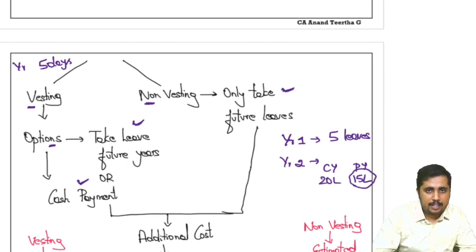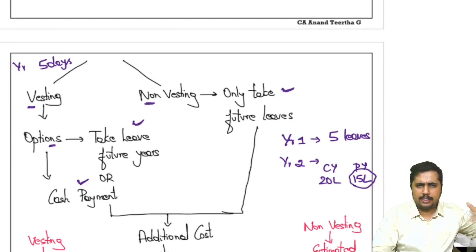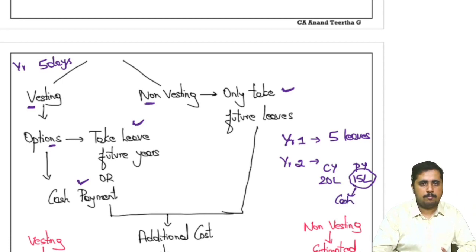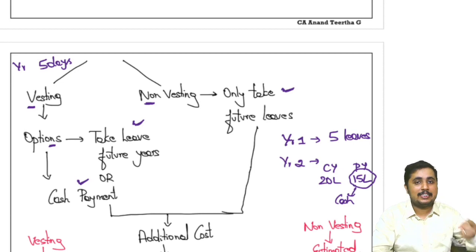Okay, now in that case, when it comes to vesting option, what will happen? This 15 leave, if he takes it, then he has taken the leave, the job is done. If he doesn't take it, then he will be paid cash. Correct? That's how it works. But understand that key statement we spoke about. What was the key statement? Record the employee benefit expense, or recognize the employee benefit expense, at the time of providing the service.